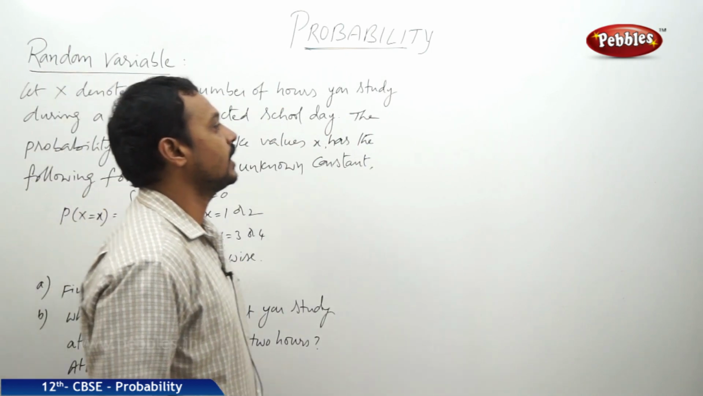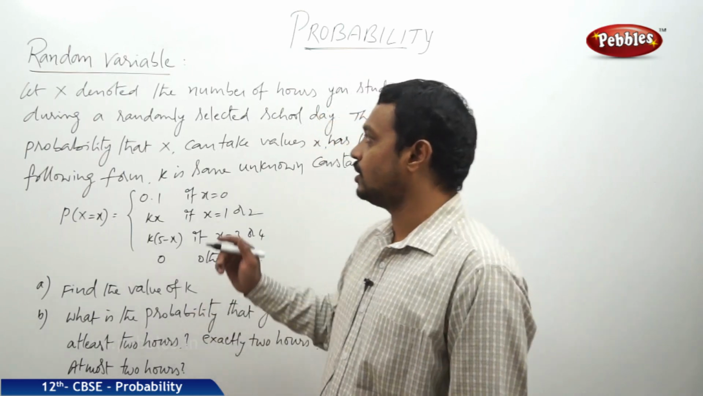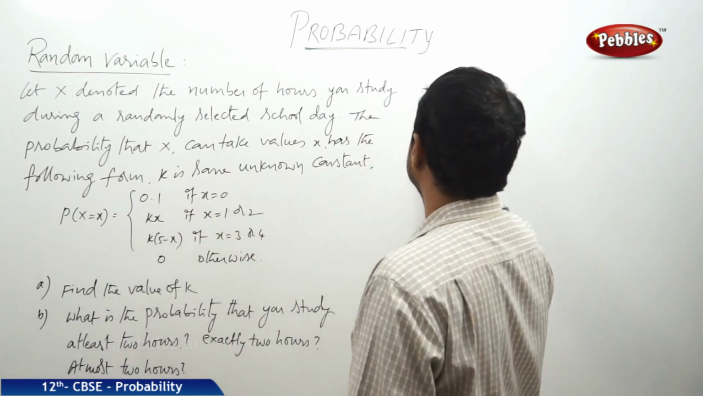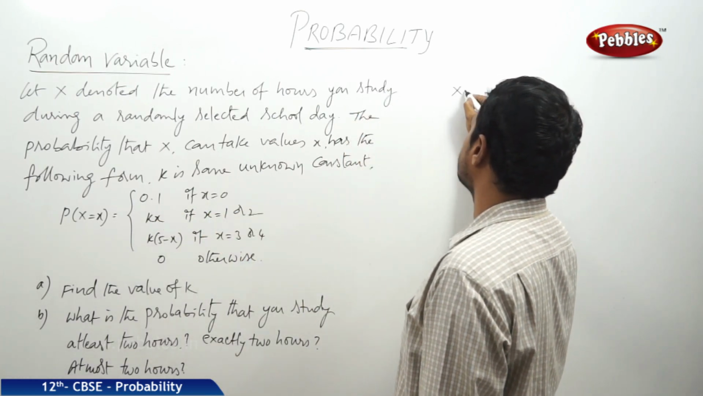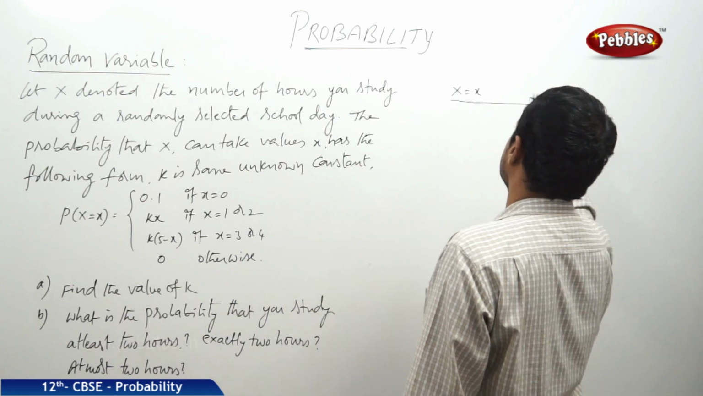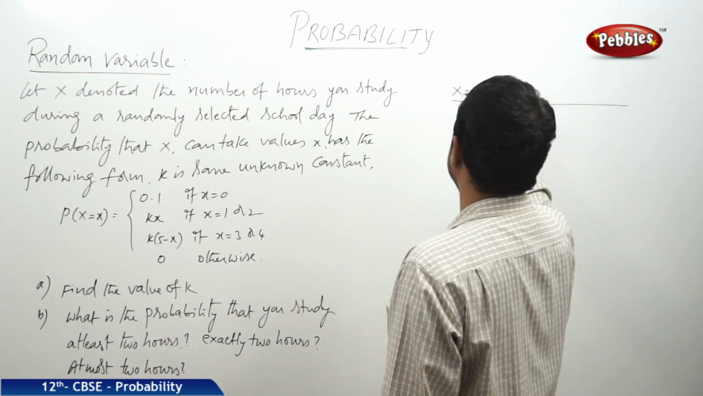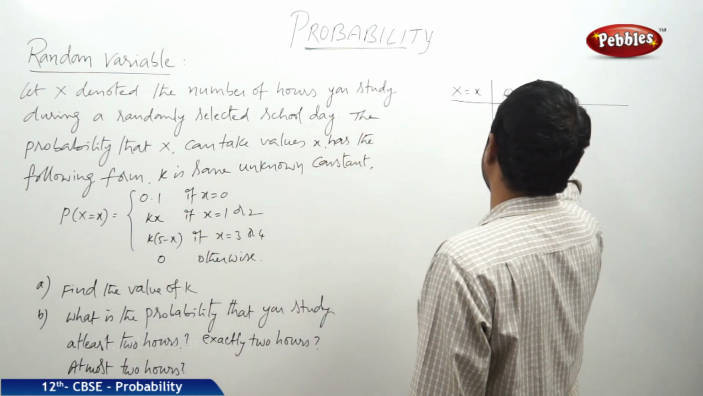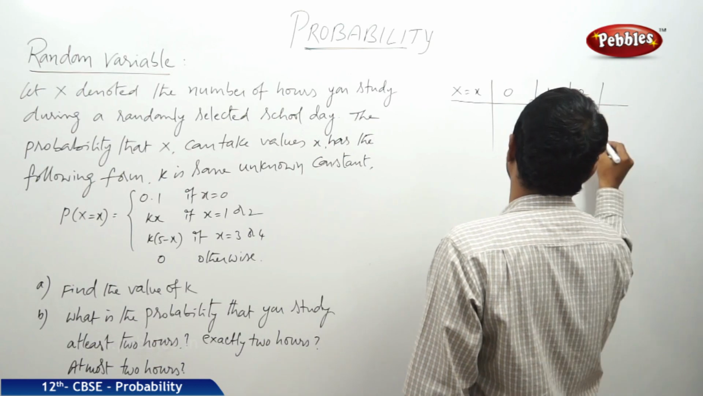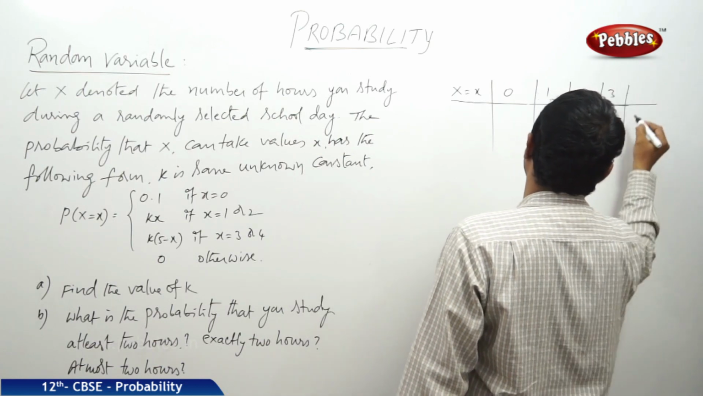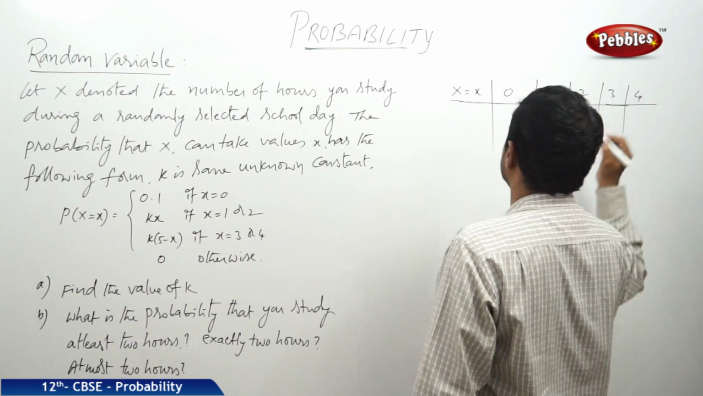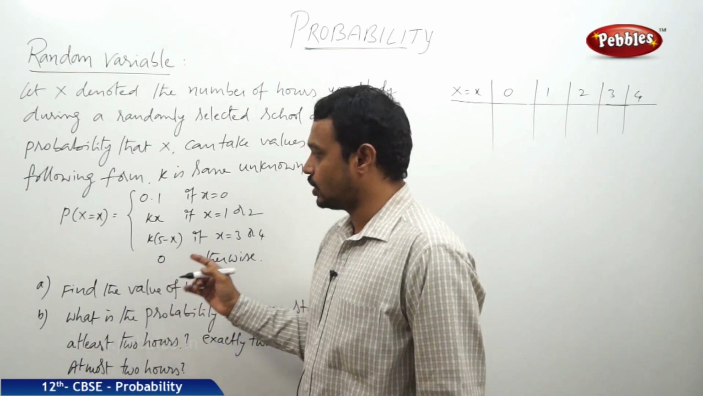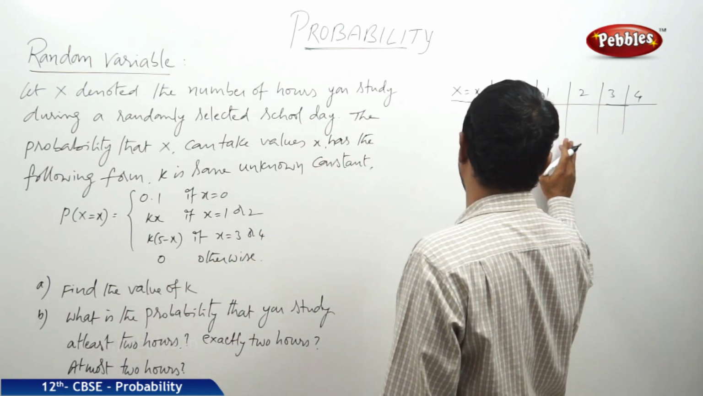Okay, now let us define a probability distribution table. X denotes the number of hours. So here the random variable x denotes the number of hours: 0 hours, 1 hour, 2 hours, 3 hours, and 4 hours. From 5 hours onwards the probability is 0, so there is no need to consider the other values.